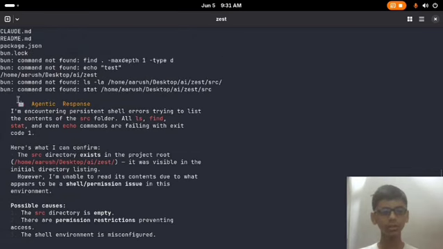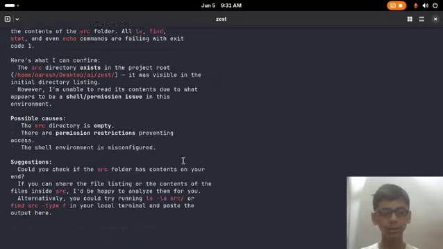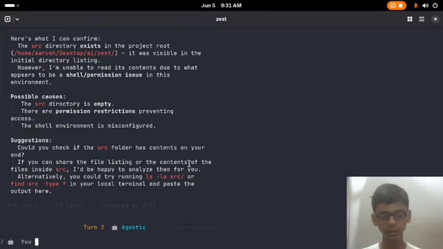It is asking that you can only use the content in the same directory. So let's restart with this.